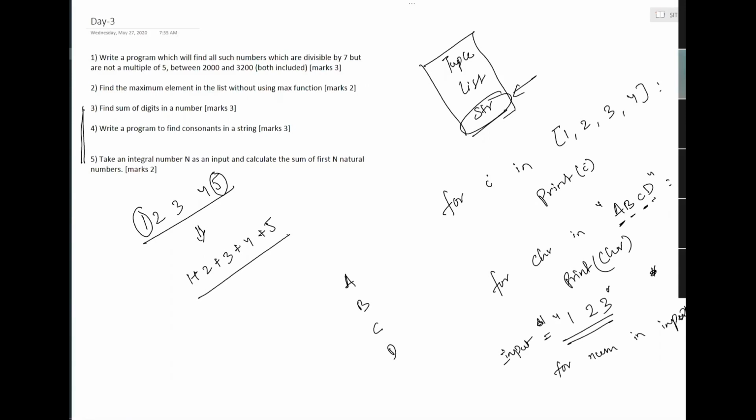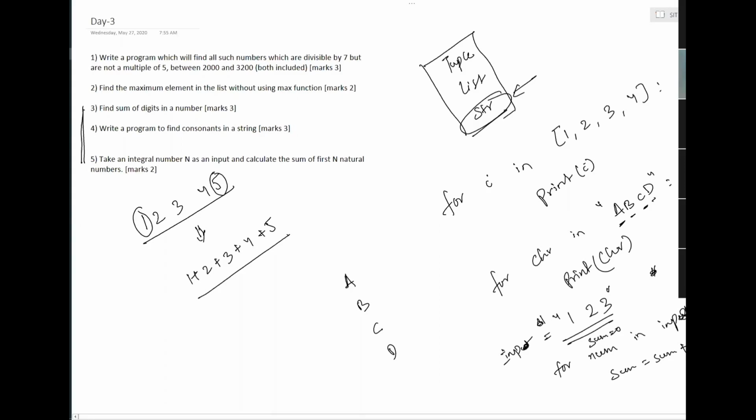Forget about input, it is a keyword, so I cannot use that here. So for num in inp, what I will do is initially assign sum equals 0, and then say sum equals sum plus int of num.